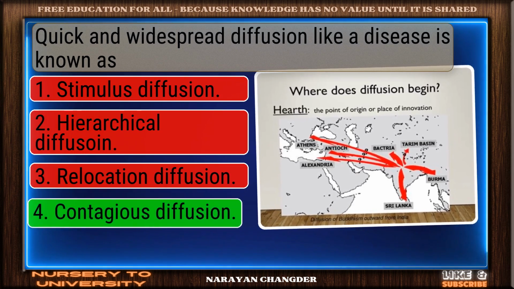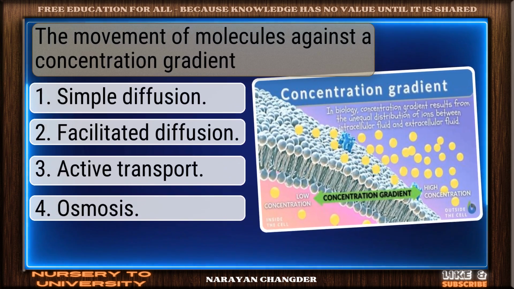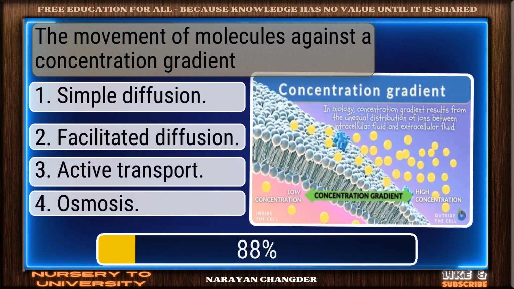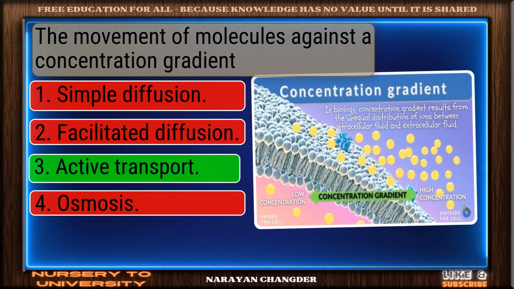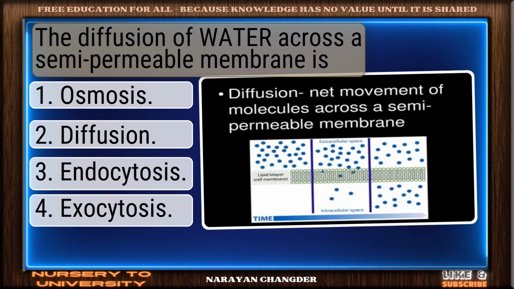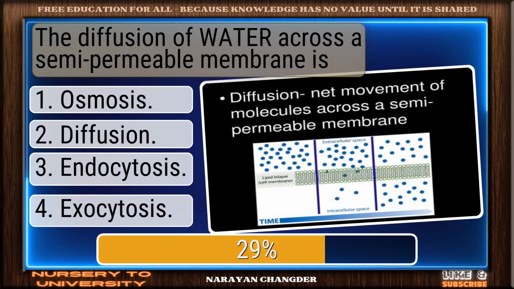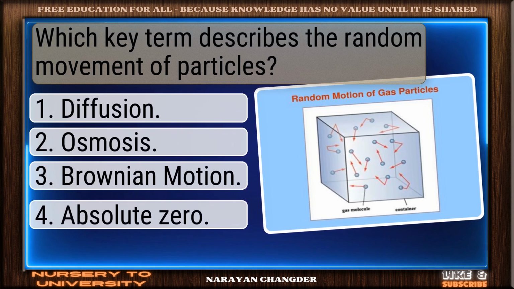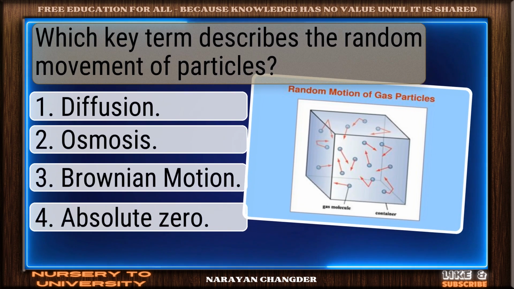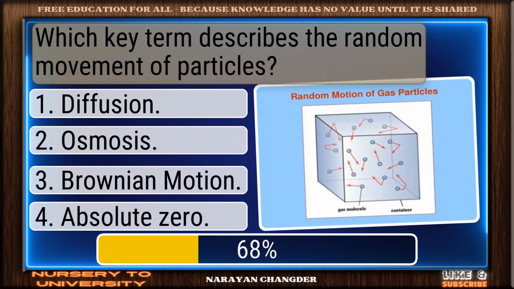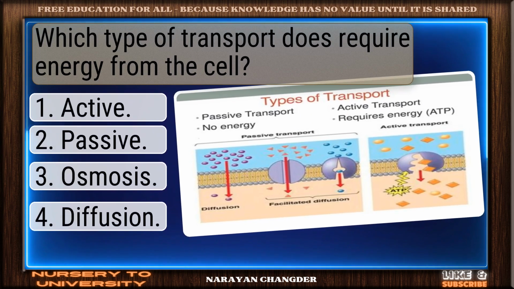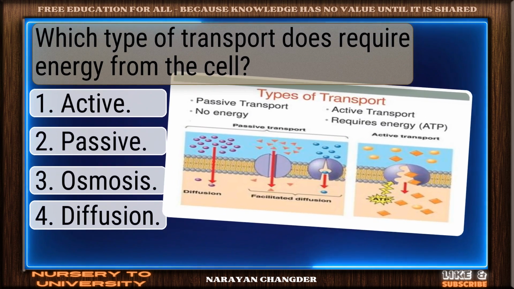Quick and widespread diffusion like a disease is known as. Exactly, contagious diffusion. The movement of molecules against a concentration gradient. Right, active transport. The diffusion of water across a semi-permeable membrane is. Keep it up. Which key term describes the random movement of particles? Valid point, Brownian motion.